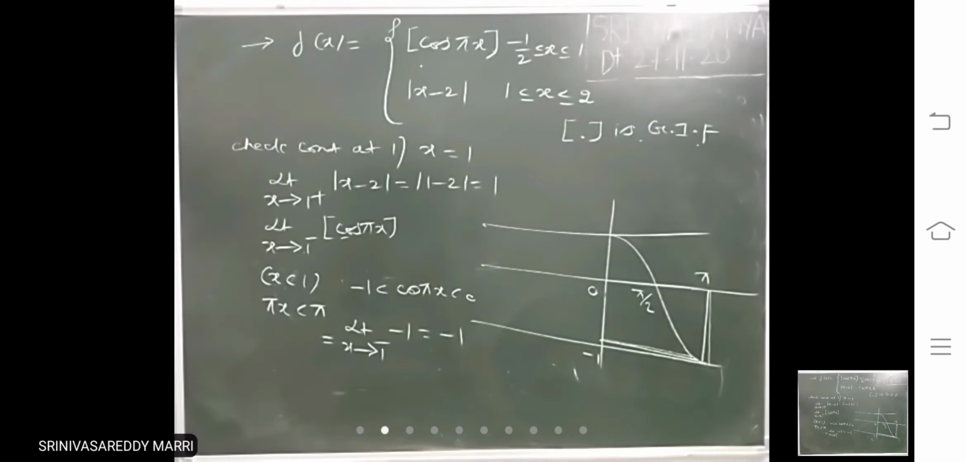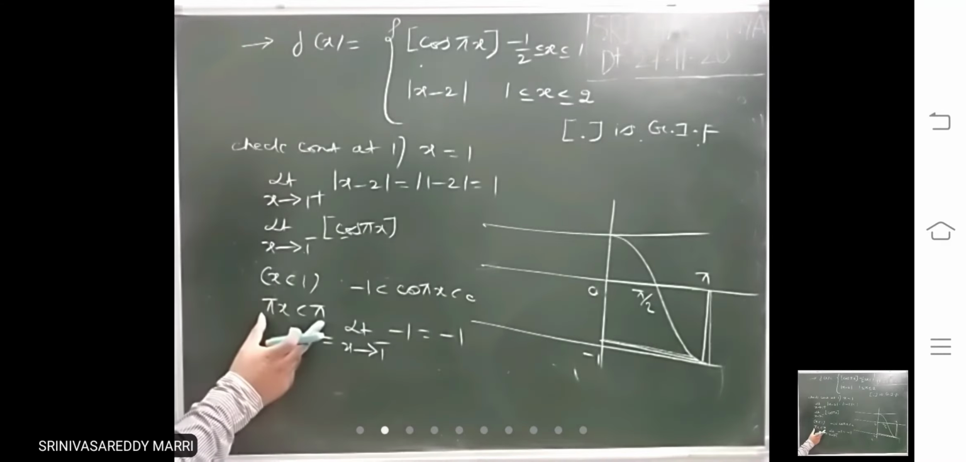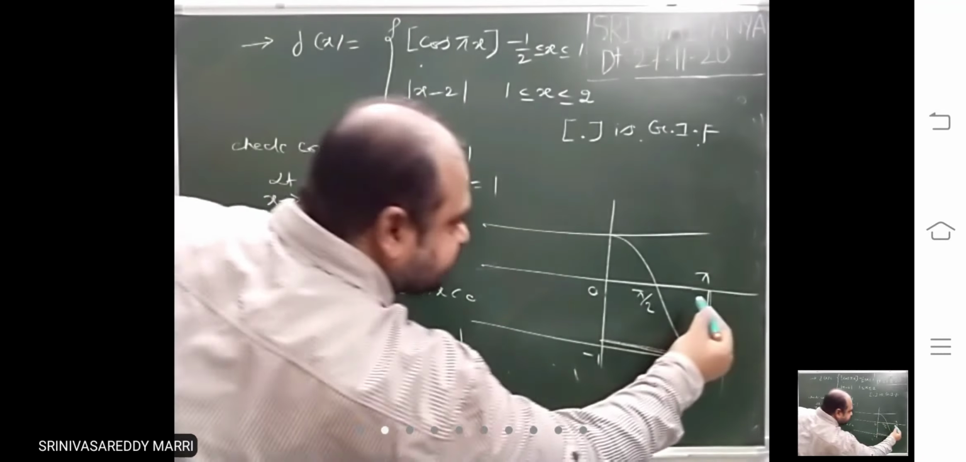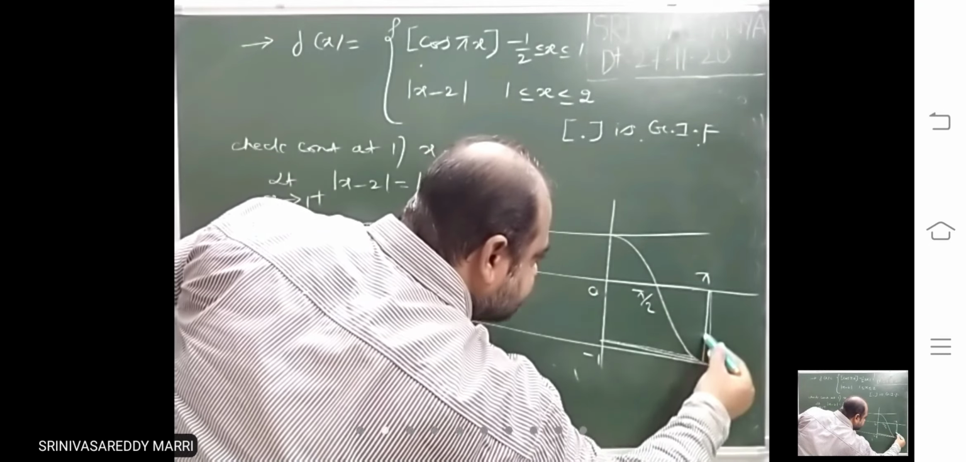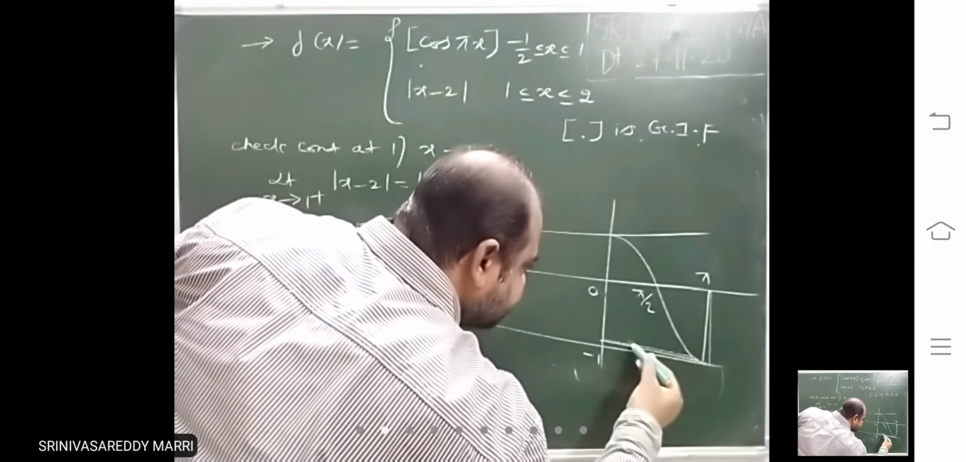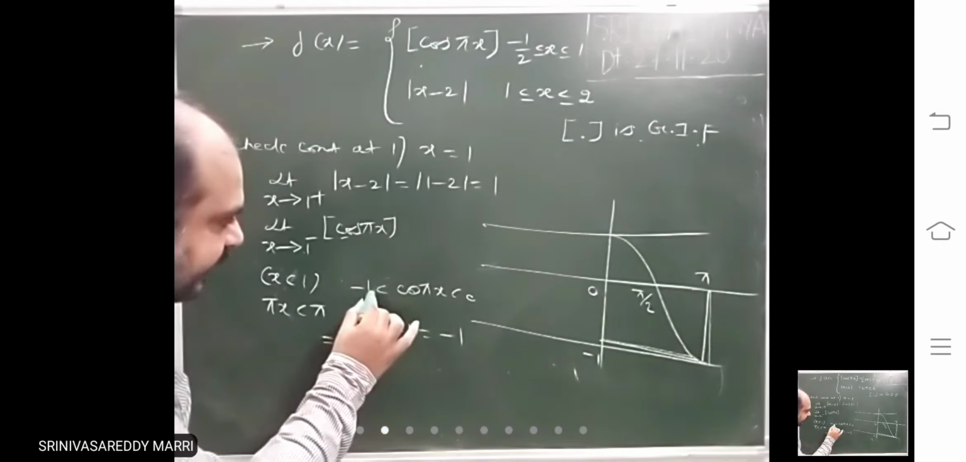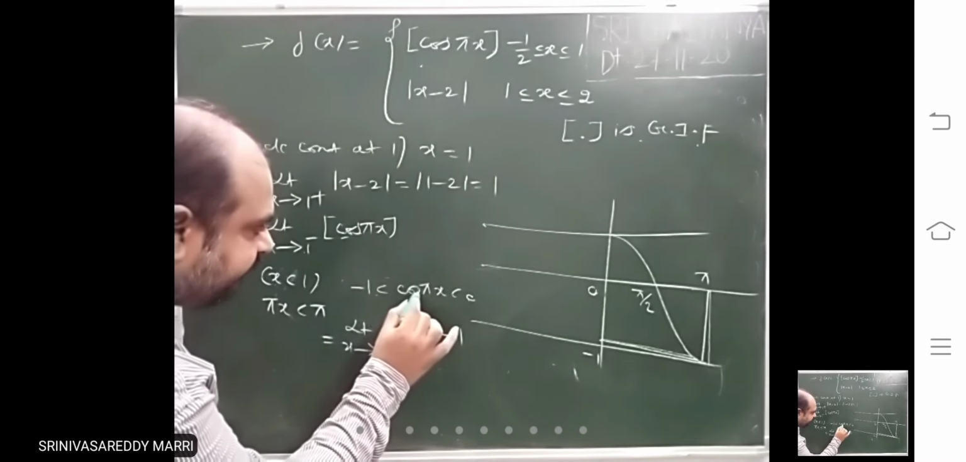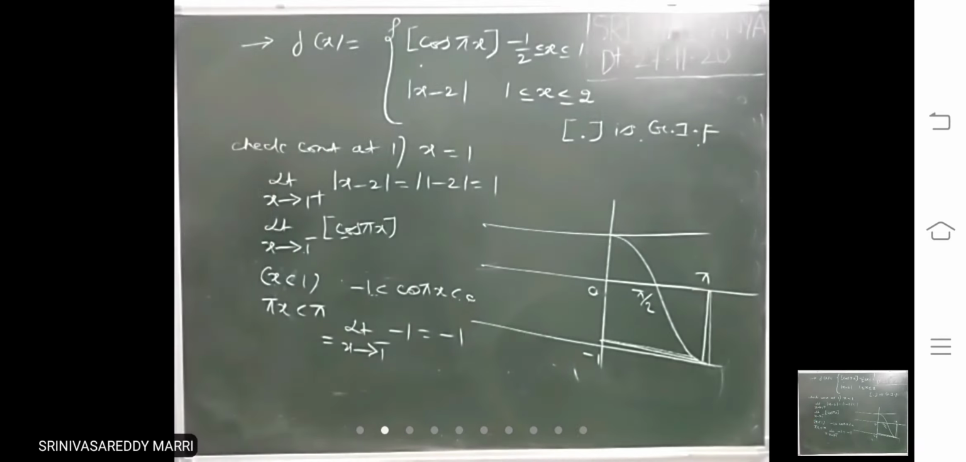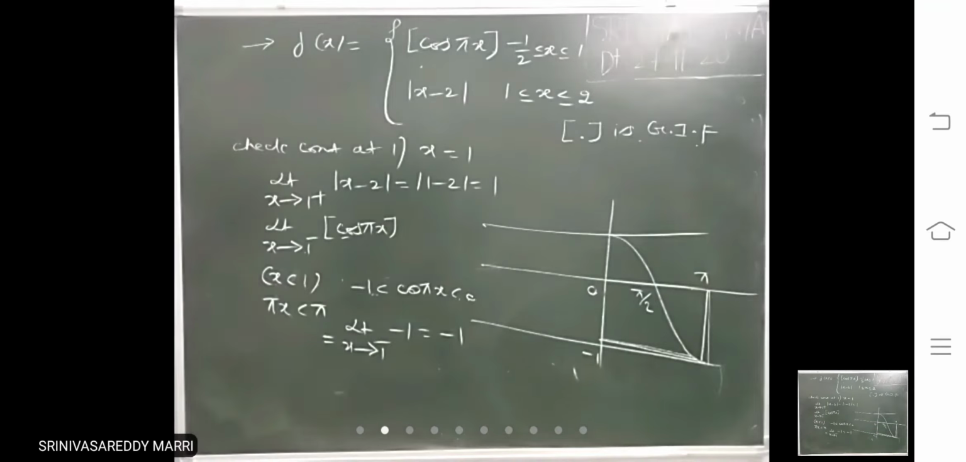So what is the answer? Minus 1. Just x less than 1, find this angle. Pi x will be just less than pi. Just less than pi means here. Where is the y value? Cos pi x value is just close to minus 1, greater than minus 1. That means it lies between minus 1 and 0. If any value lies between minus 1 and 0, step is minus 1. Take minus 0.999, step of minus 0.999 is minus 1. That is the value.